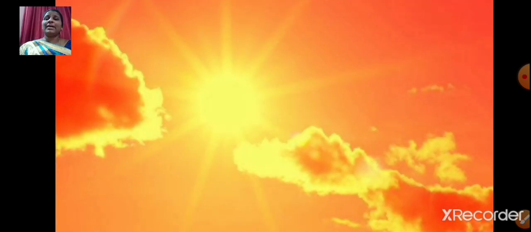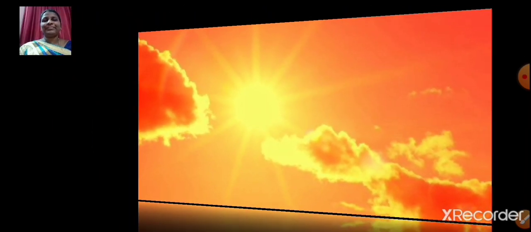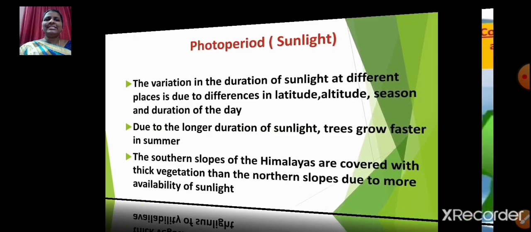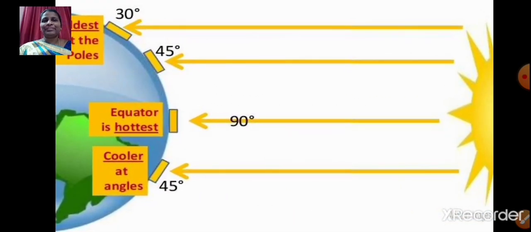Now let us talk about sunlight. Photoperiod, which means sunlight. The variation in the duration of sunlight at different places is due to the differences in latitude, altitude, season and duration of the day. First, let us learn about latitude.